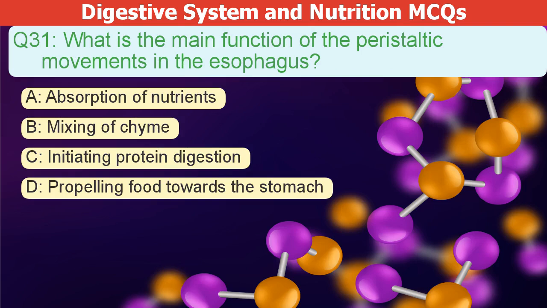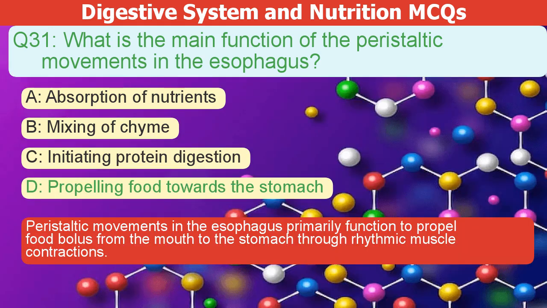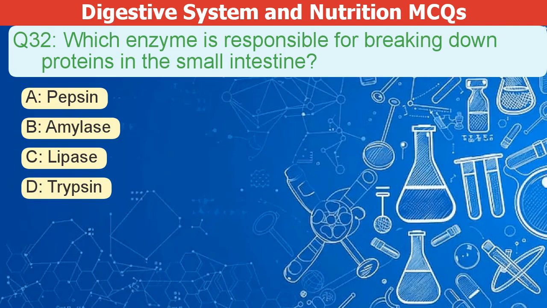What is the main function of peristaltic movements in the esophagus? A. Absorption of nutrients. B. Mixing of chyme. C. Initiating protein digestion. D. Propelling food towards the stomach. The correct answer is D. Peristaltic movements in the esophagus primarily function to propel the food bolus from the mouth to the stomach through rhythmic muscle contractions.